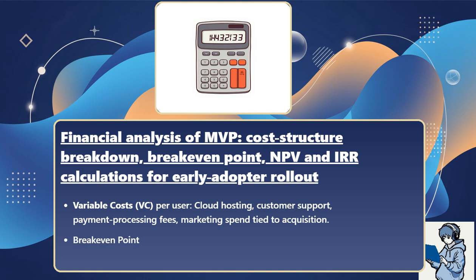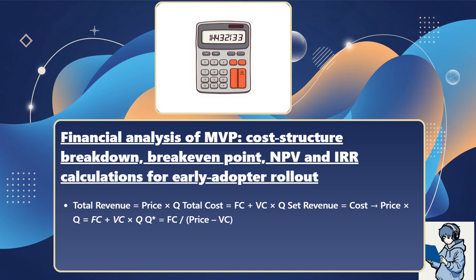Break-even point: the break-even volume Q* is where total revenue equals total cost. Total revenue equals price times quantity. Total cost equals fixed costs plus variable cost times quantity. Set revenue equals cost, which implies price times Q* equals fixed costs plus variable cost times Q*. Q* equals fixed costs divided by price minus variable cost.